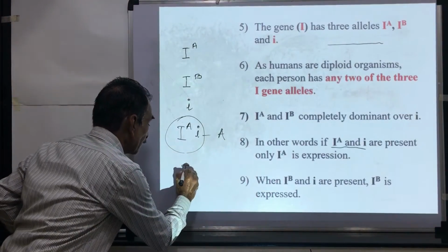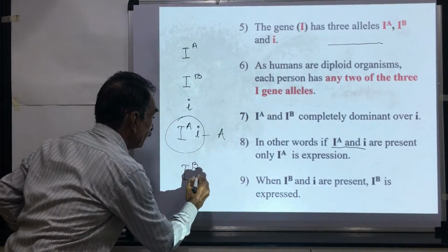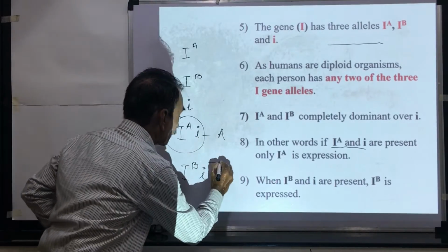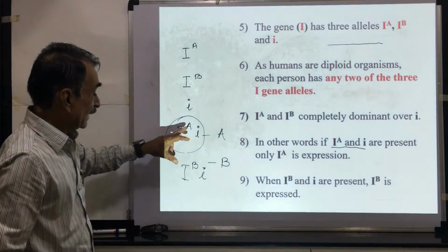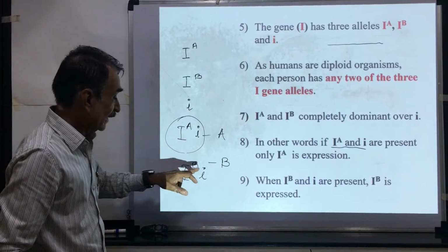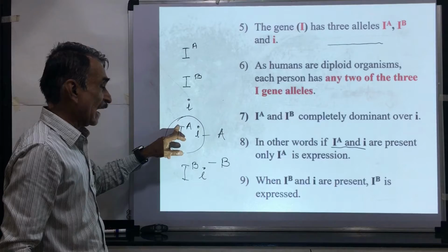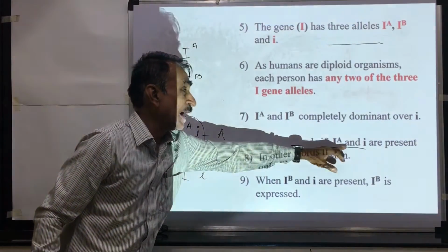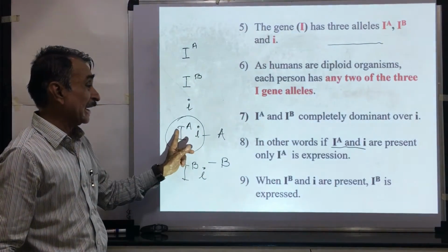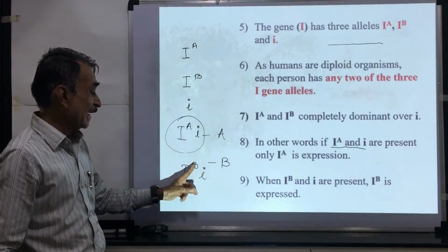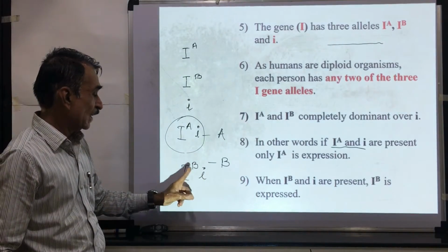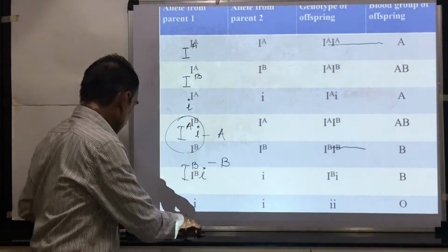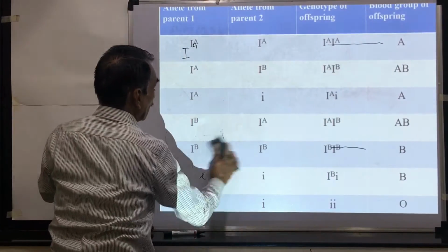This is dominant over this small i. If there is capital IB and small i, if these two alleles are present, the blood group is B. In this case, capital IB is dominant over the small i, and capital IA is dominant over the small i. In other words, if IA and small i are present, only IA is expressed. When capital IB and small i are present, only capital IB is expressed. In this case, you can see the details of this.